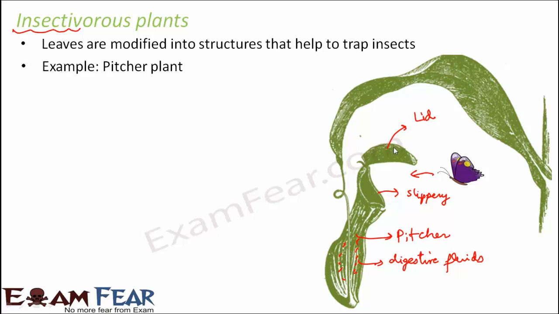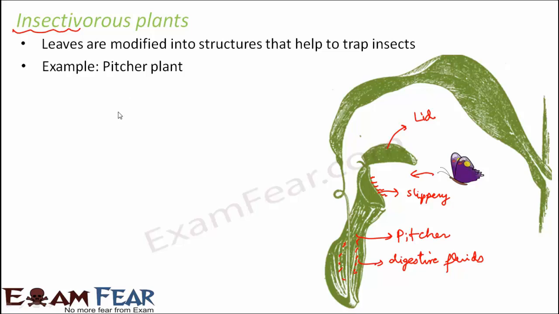There are also some hair-like structures present on the rim, and these hair-like structures help to bring the insects inside. The liquid inside the pitcher drowns the insect and gradually dissolves it, and the insect gets digested. So that is how these insectivorous plants work.